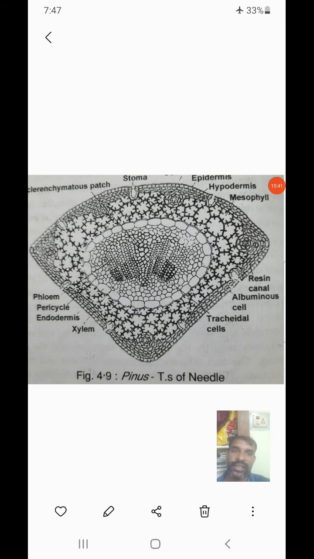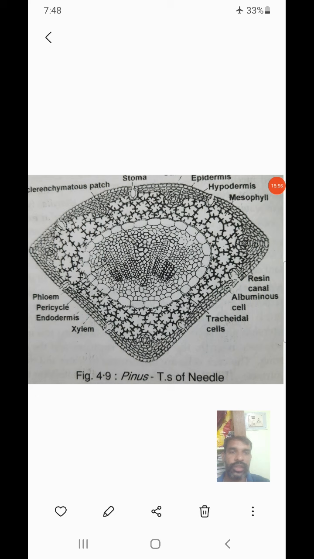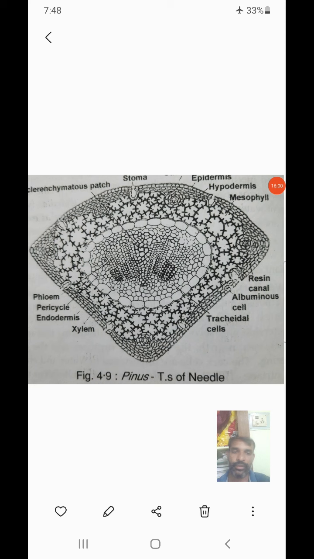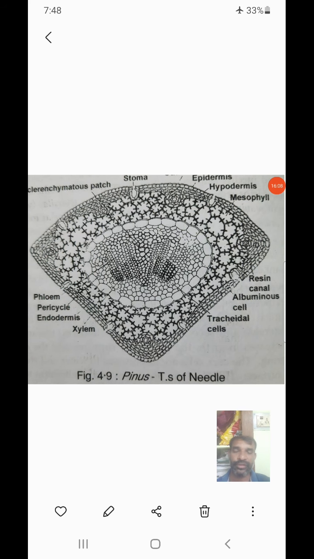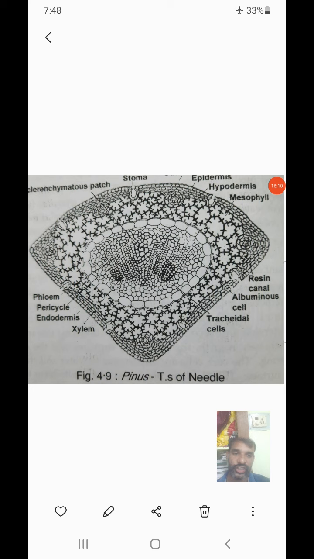See, on the lower side we can observe the cambium, the stele, especially the stele in which xylem and phloem are present. See the xylem and phloem, both of which are present, with different types of cells: xylem cells and xylem tubes. These are the tracheids which are present here. These are important features of pteridophytes also, and angiosperms also. And here the albuminous cells are present. This is an important feature of the Pinus especially, and the companion cells are absent here.